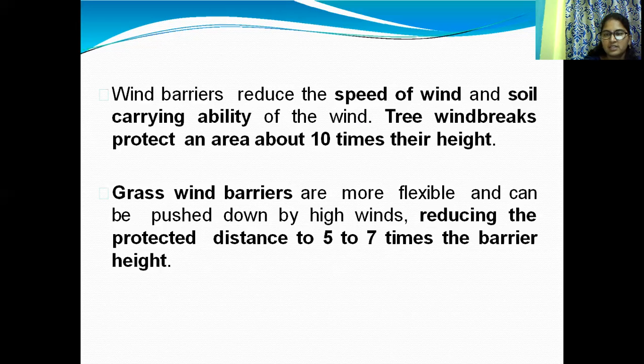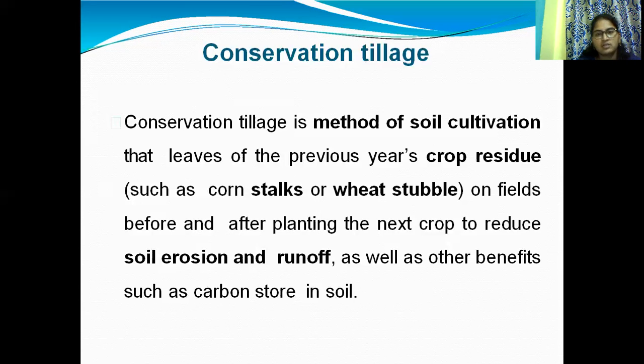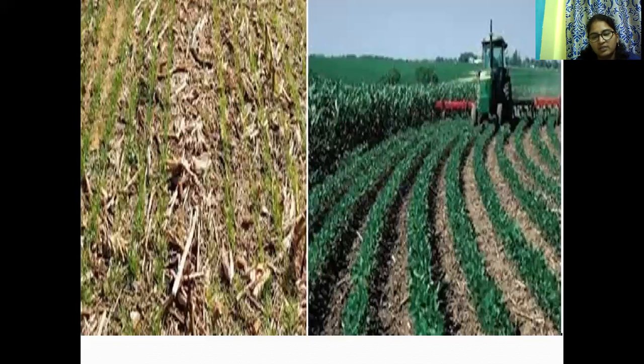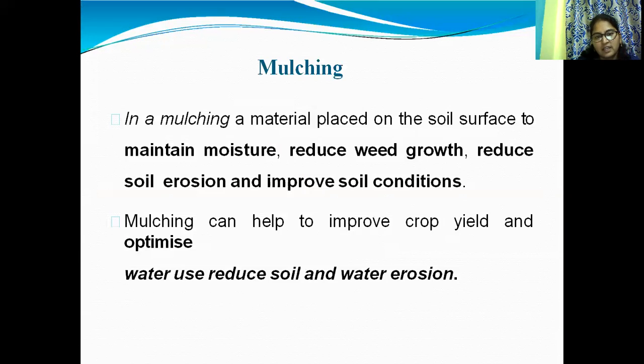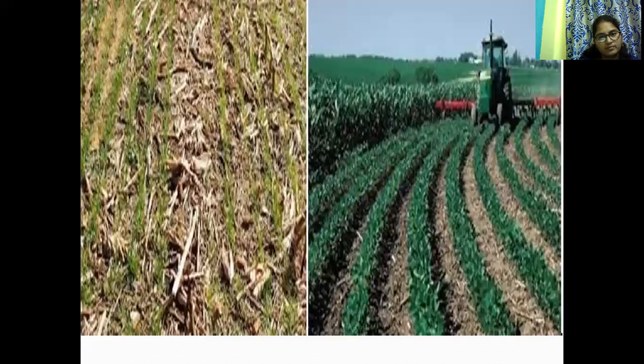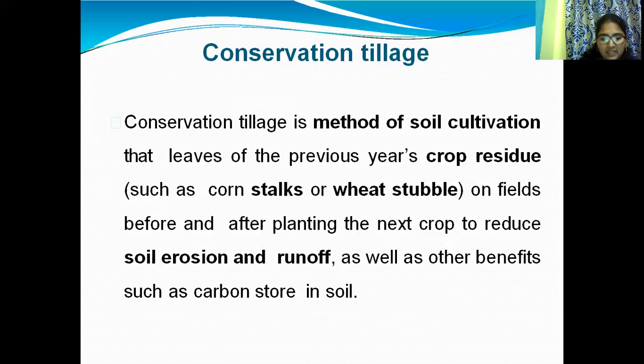Another technique is conservation tillage. Conservation tillage is a method of soil conservation.